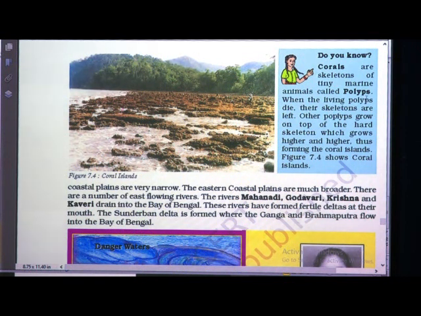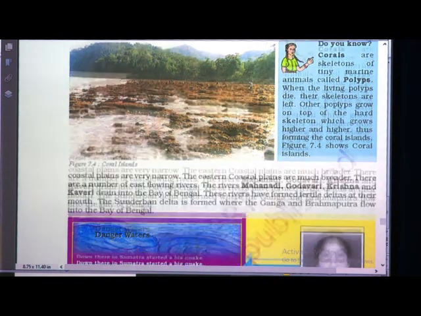When the living polyps die, their skeletons are left. Other polyps grow on top of the hard skeleton, which grows higher and higher, thus forming the coral islands. These are the corals, children, forming the coral islands.